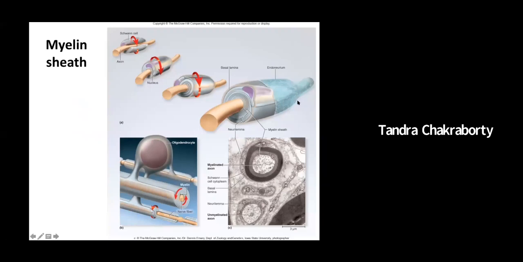So the myelin sheath, as I was saying, these are the axons, and they are wrapped by a lipid layer, which is called the myelin sheath, okay? The myelin sheaths are made by cells called oligodendrocytes, which are present in the CNS, and there is another cell known as the Schwann cell, which is present in the PNS and is responsible for making the myelin sheath for the neurons of the peripheral nervous system, okay?